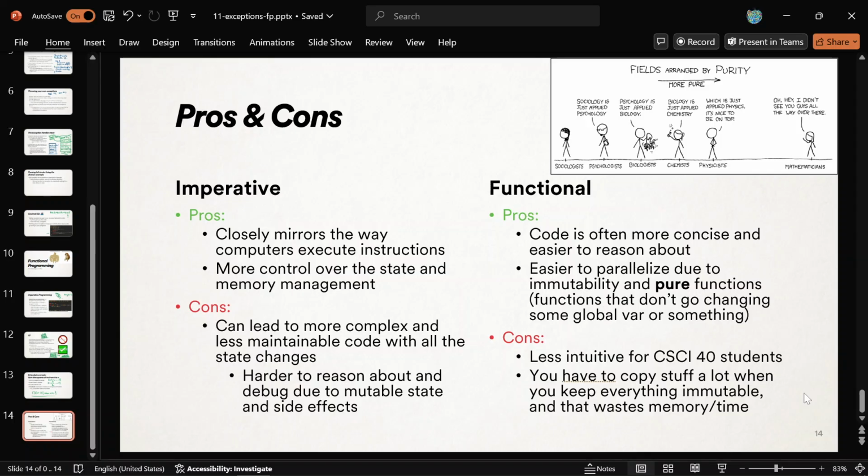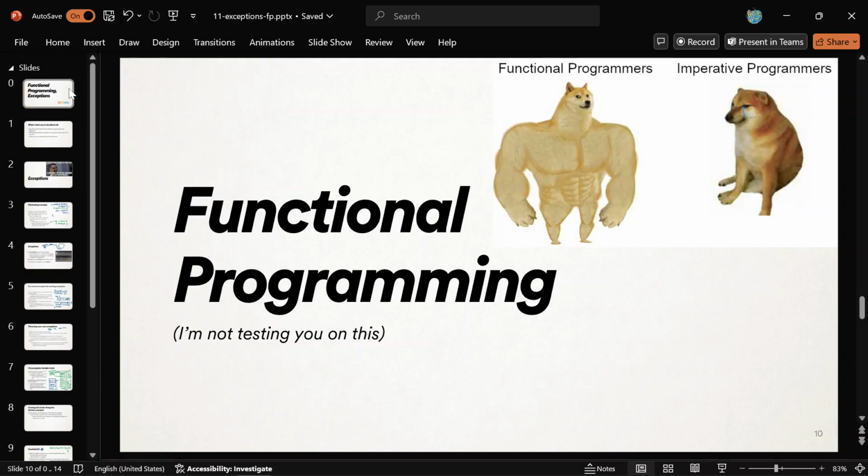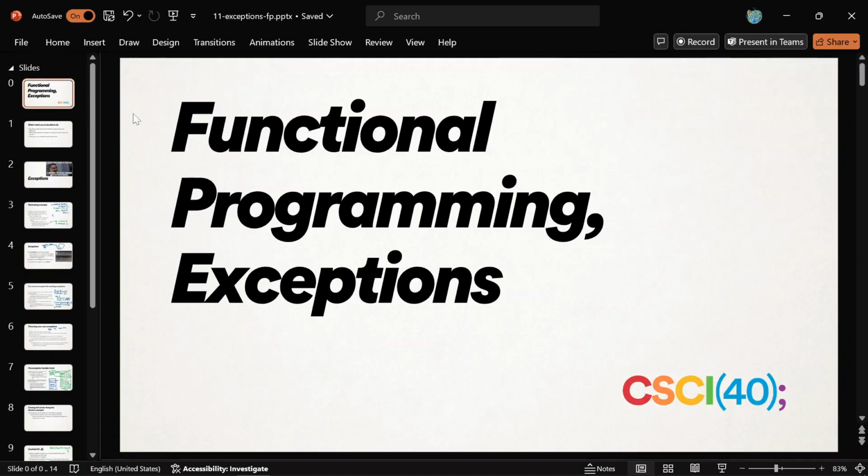So that's why I liked it, and I wanted to study compilers in grad school. So that's my story. All right, I think that is everything I want to say about functional programming. I'm not going to test you on that. It's just a cool idea that you might want to look into. And also, you now know exceptions. Any questions about any of that?